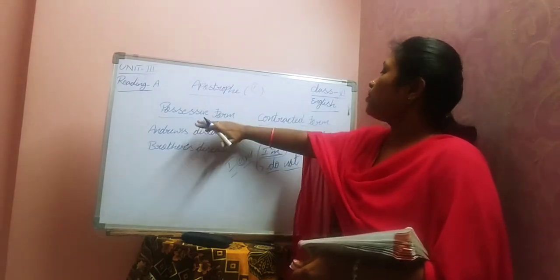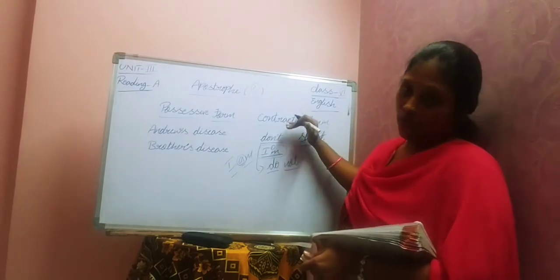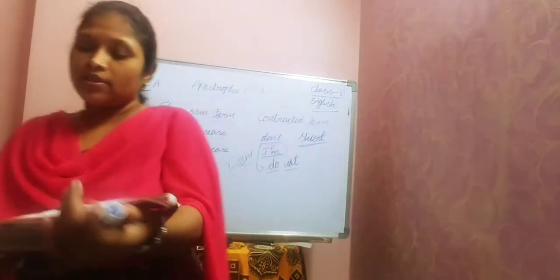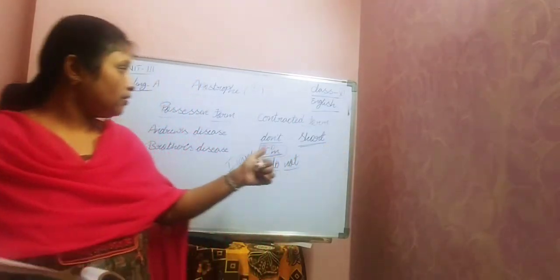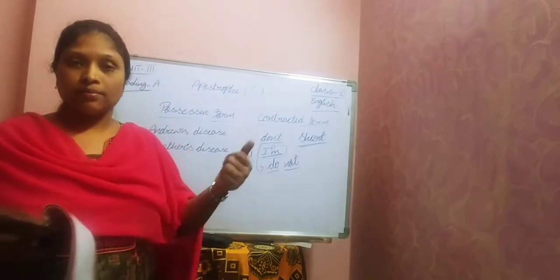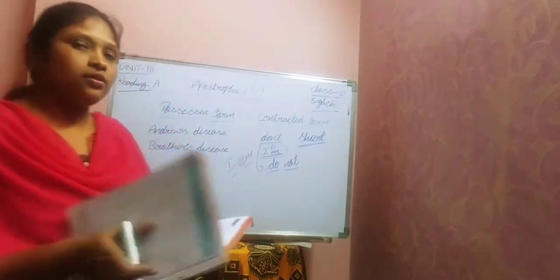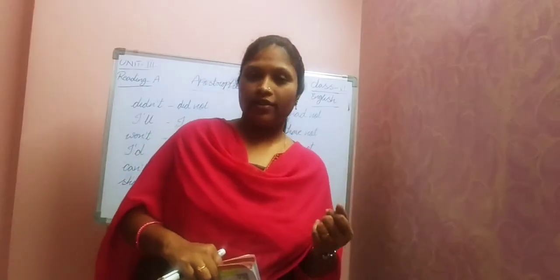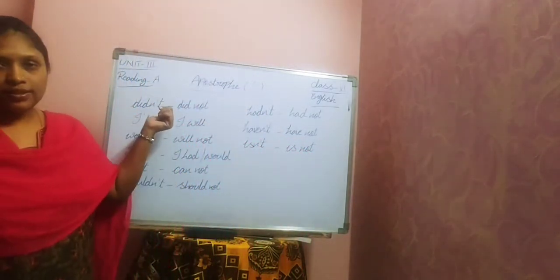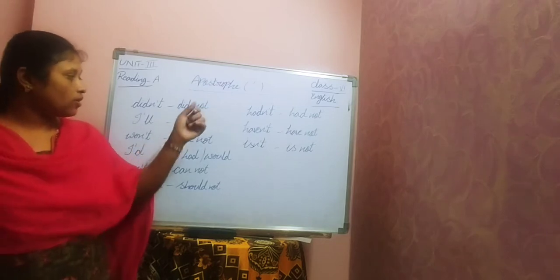So there are two forms, possessive form and contracted form. Here we are going to discuss mostly the second one, contracted form or short form. I'll write some more examples on the board. Okay children, I have written some examples on the board. First one, didn't, full form did not.